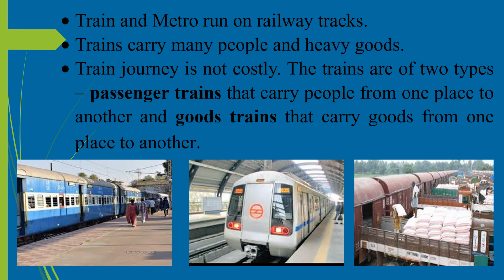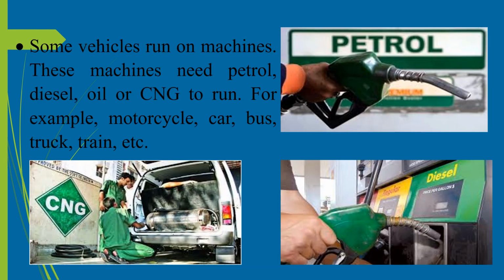Trains have a locomotive and wagons connected with it. Trains need tracks to ride on and pick up speed. It can go really fast. A train can carry many people at a time. Such trains are called passenger trains, and these are not much costly. Trains are used for carrying goods also. Such trains are called goods trains.